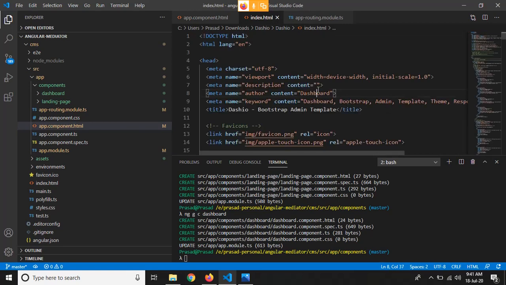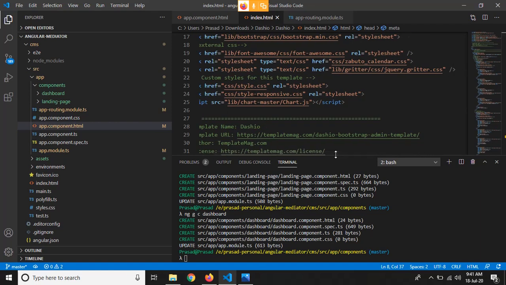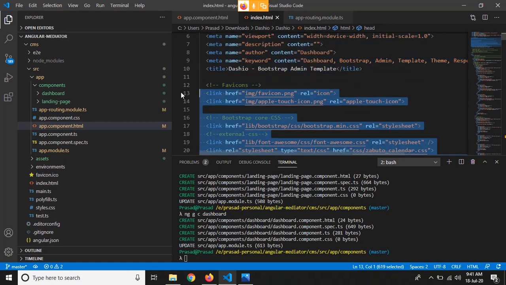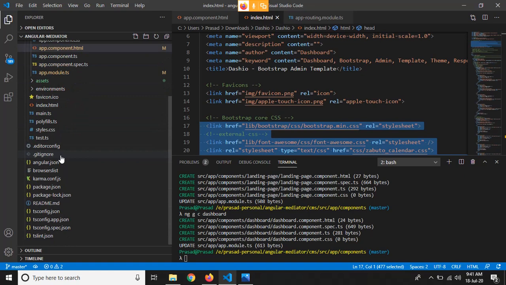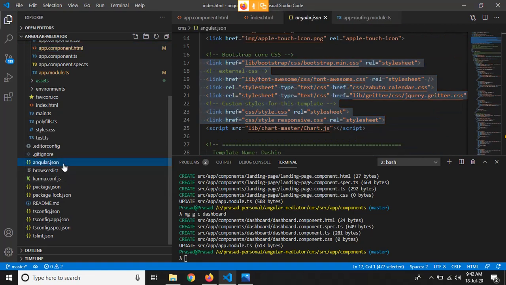in our VS Code, because we have to copy all the CSS files and JavaScript files into our angular.json, right? So in order to integrate the HTML5 template into our application, we have to add all these paths for the CSS and JavaScript files into our angular.json file, right?